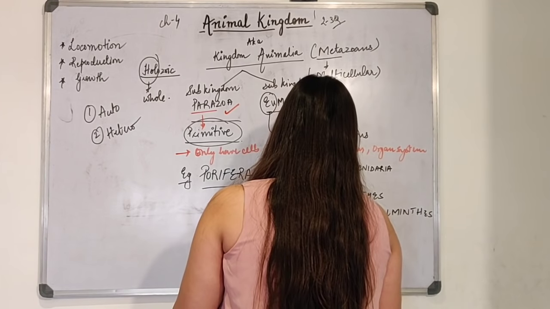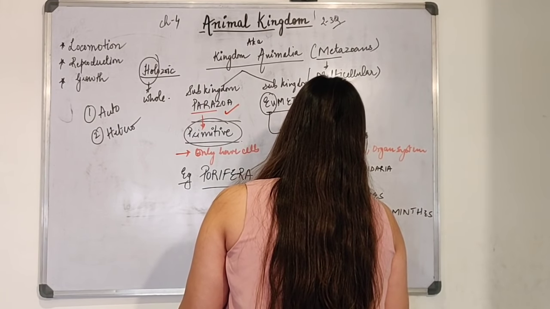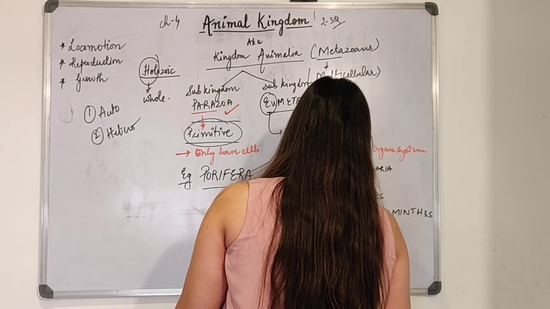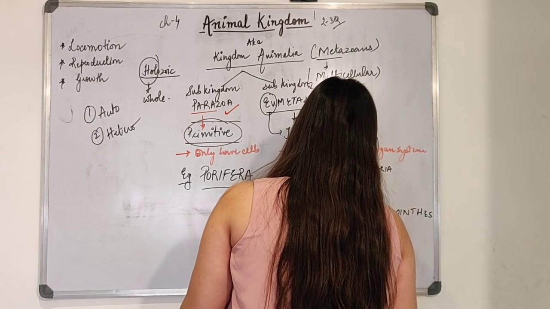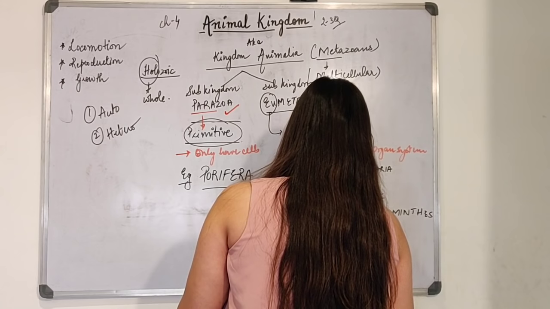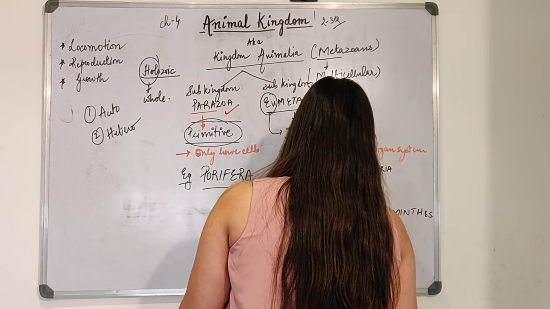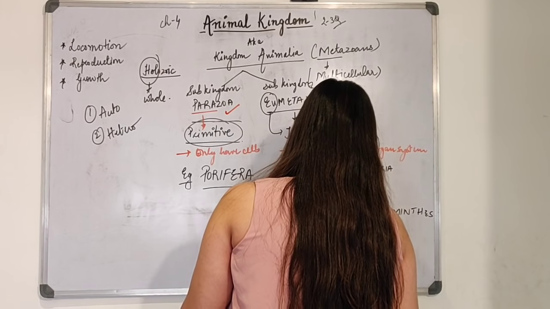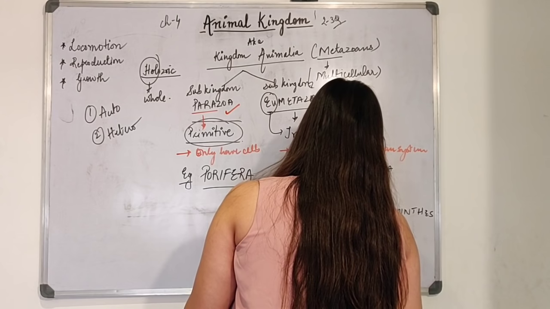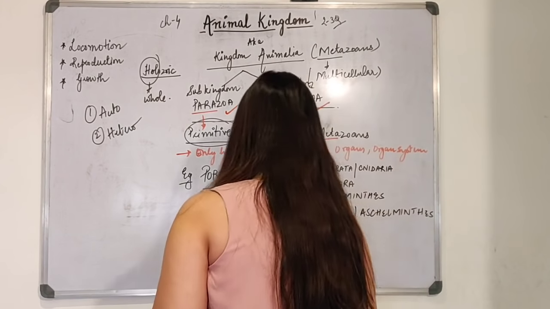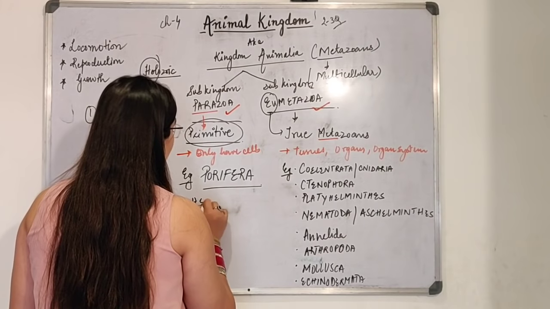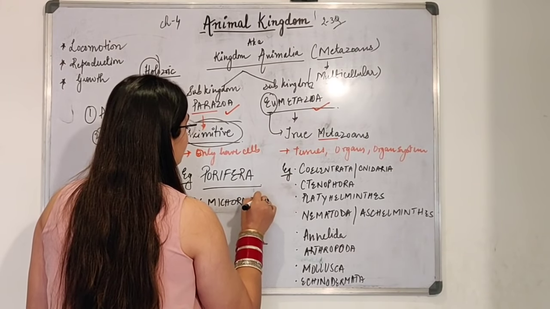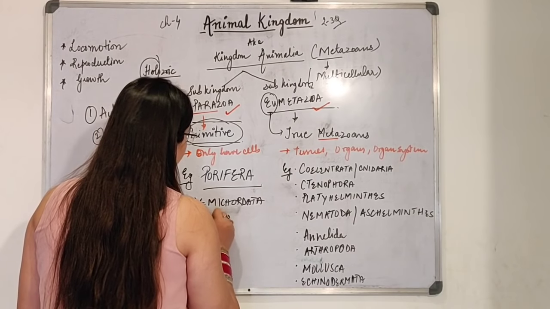Then after that comes Annelida, right? Then comes Arthropoda. Then comes Mollusca. Then comes Echinodermata. After that, Hemichordata. And the last one is Chordata.